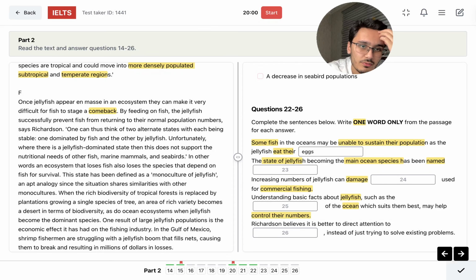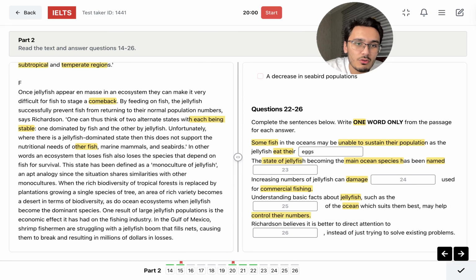One can thus think of two alternate states, with each being stable, one dominated by fish and the other by jellyfish. Unfortunately, where there is a jellyfish-dominated state, this does not support the nutritional needs of other fish, marine animals, and seabirds. In other words, an ecosystem that loses fish also loses the species that depend on fish for survival.